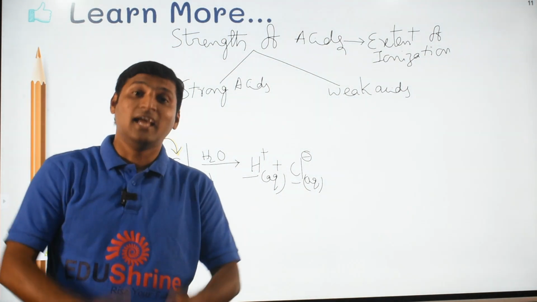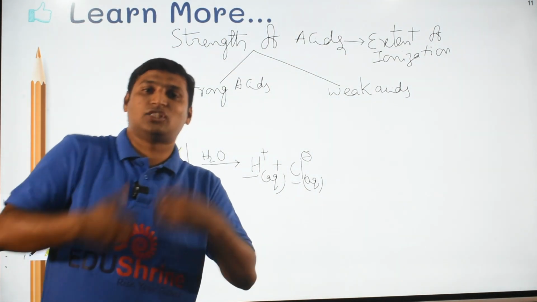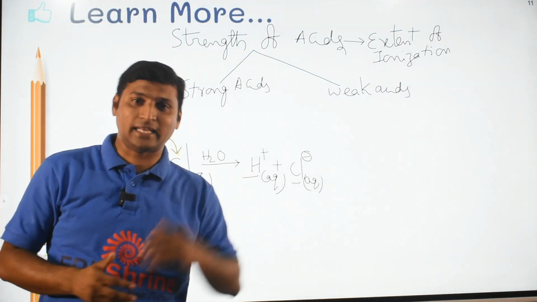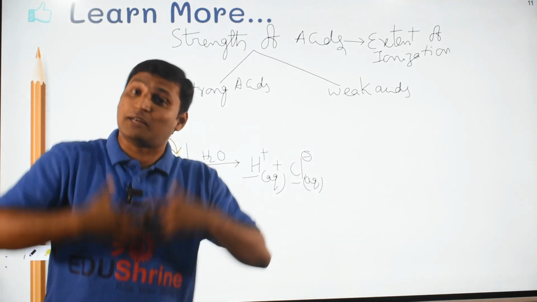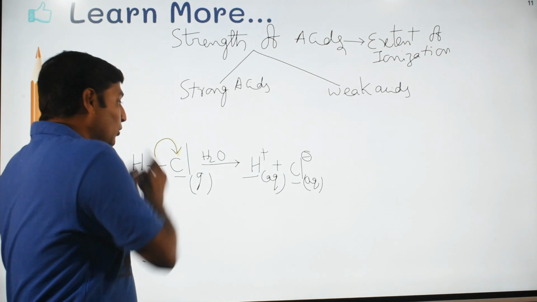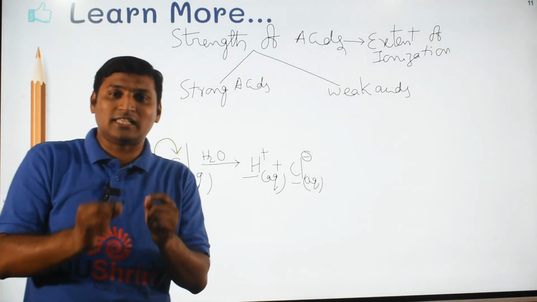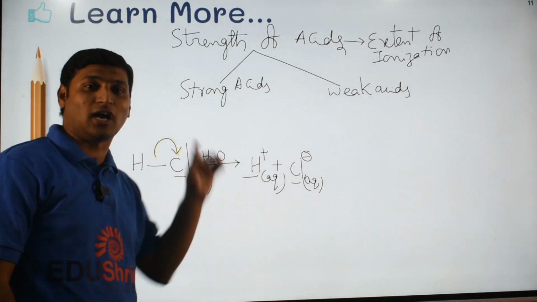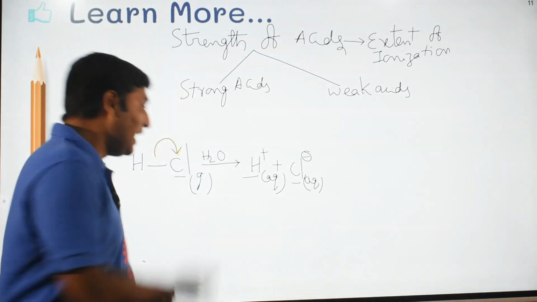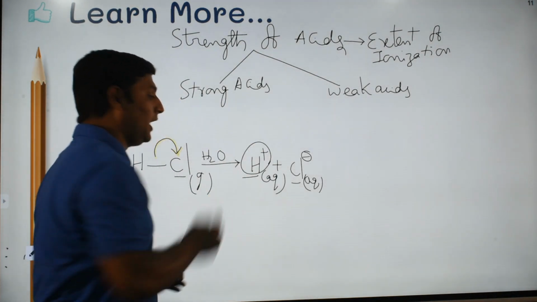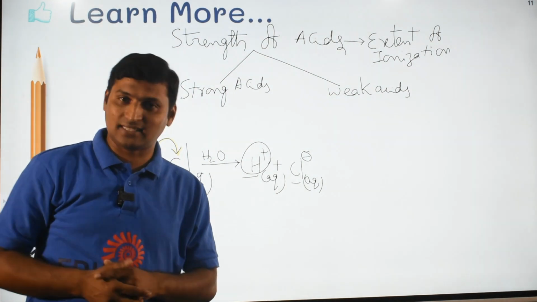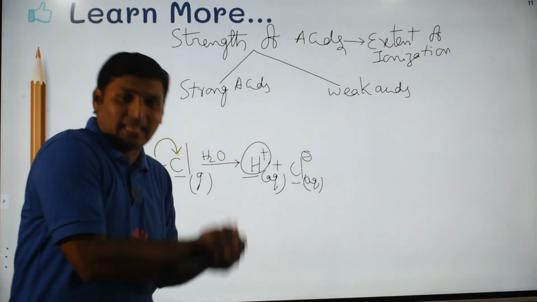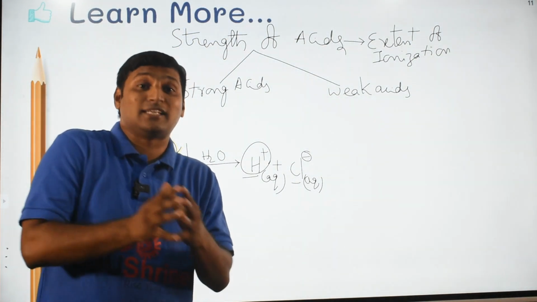Now please understand, in any process, if neutral particles change into ions, you call it ionization, simple. Whether an isolated atom is losing electrons and becoming a cation, or an isolated atom is gaining electrons and becoming an anion, or a neutral molecule is breaking into ions, any time from a neutral species an ion is formed, you call it ionization. So this phenomenon here also is called ionization. And you know very well, acids ionize to produce a common cation called H+. That is why they are recognized as acids, by the way.